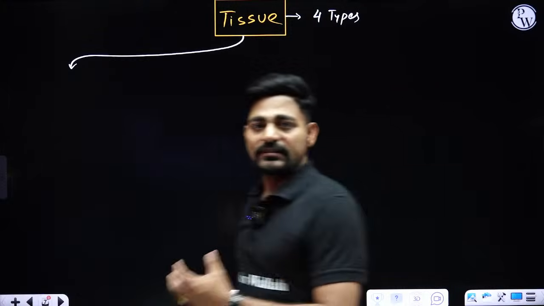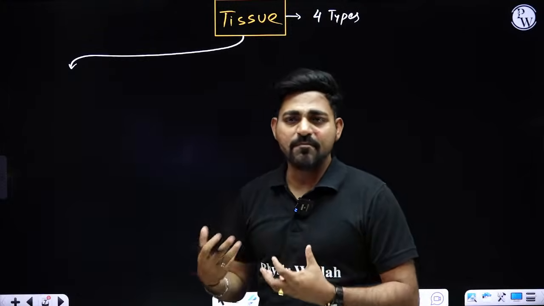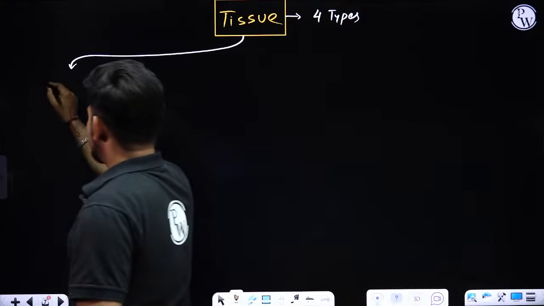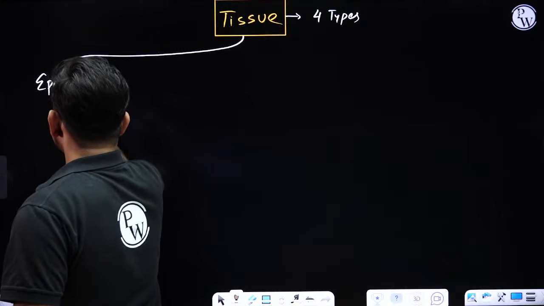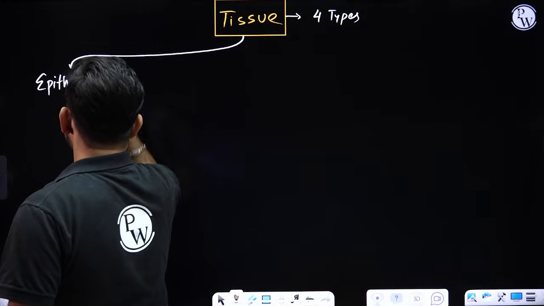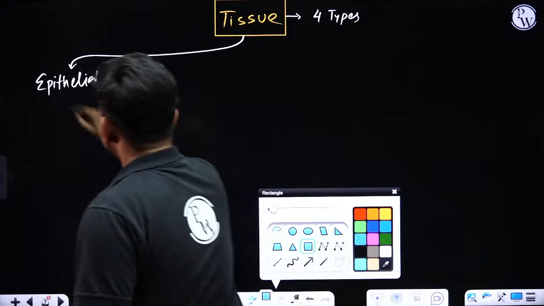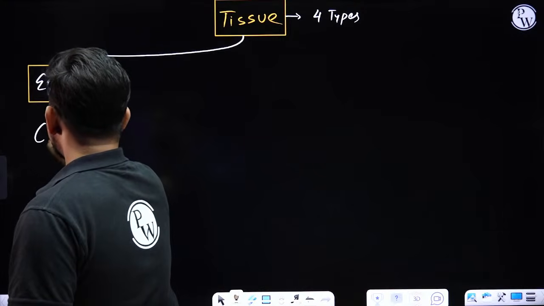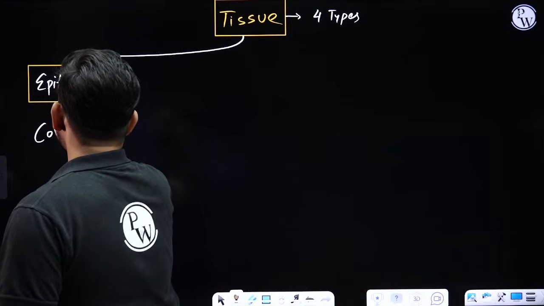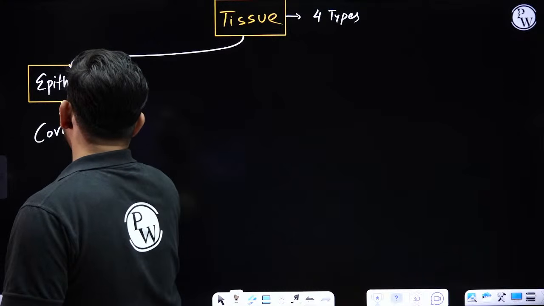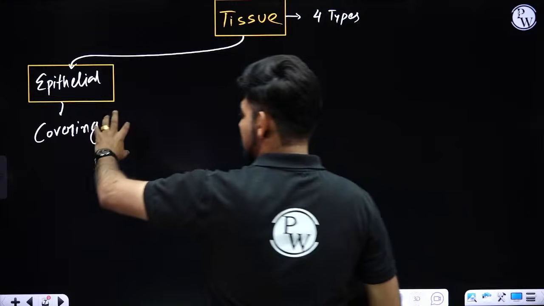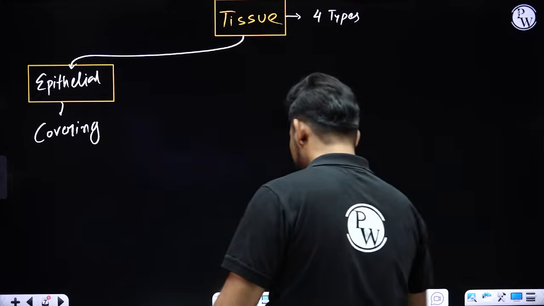First tissue that will appear during the time of embryogenesis or embryonic development is called epithelial tissue. That will form the outer covering and inner lining of your body and the organs, so we have named that tissue as epithelial tissue, right?